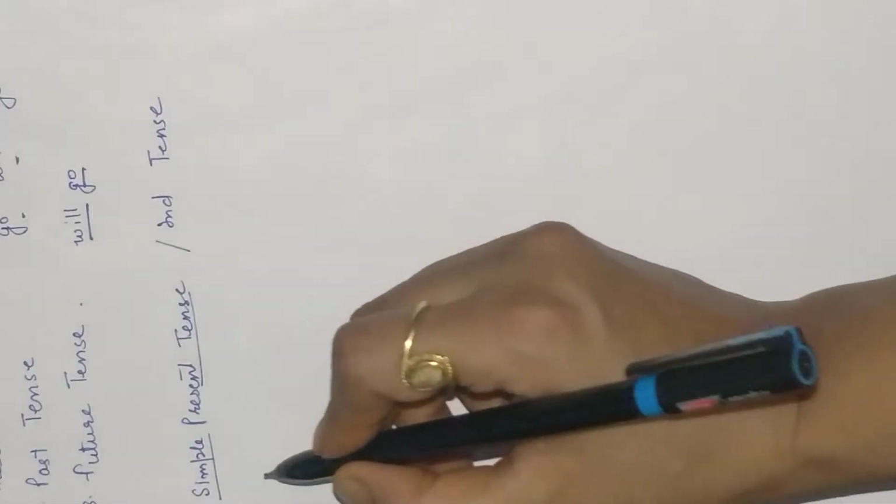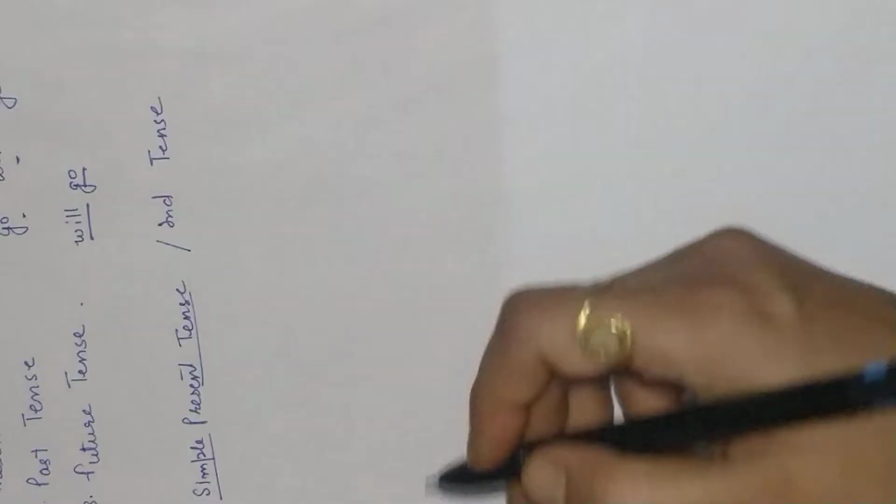First thing that I want to tell you, you have to see your subject. If your subject is singular, like he, she, then with verb first form, s or es will come. I'll explain with examples right after this. And if your subject is plural, then with verb no s or es will come. Just see very carefully.